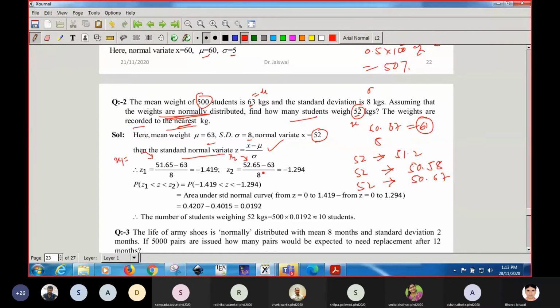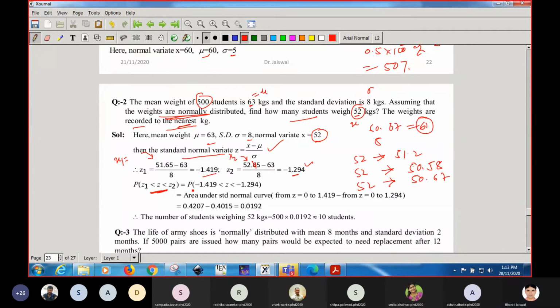Okay, so you can say here it is 65 I took. We could take a bit less than this, 45. Okay, it is wrongly written here. You can take 52.45, okay, if you round up that one. Suppose it is written 65. If you subtract this one, you get this value, z1 equal to minus this, z2 equal to this much. Then you have to find the probability between z1 and z2.